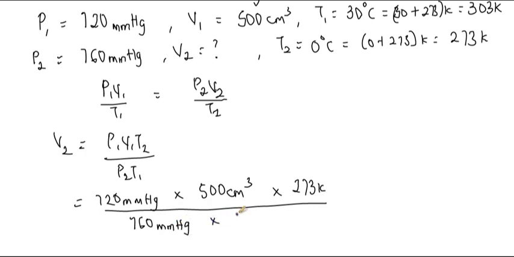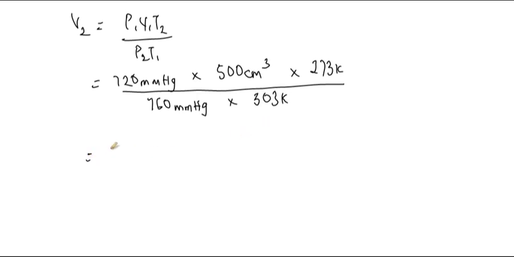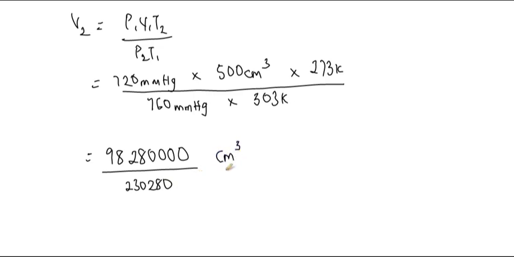So let's calculate this. Here we have 98280000 over 230280, our unit centimeter cube, and this gives us 426.78 centimeter cube, which can approximately be equal to 427 centimeter cube.